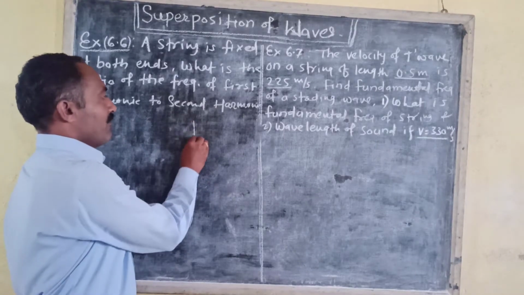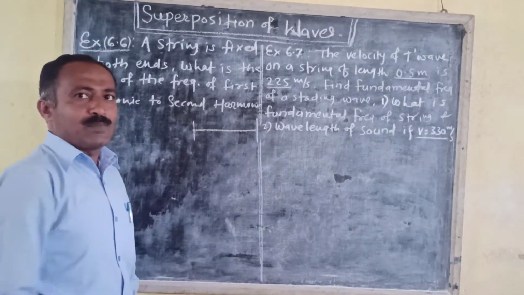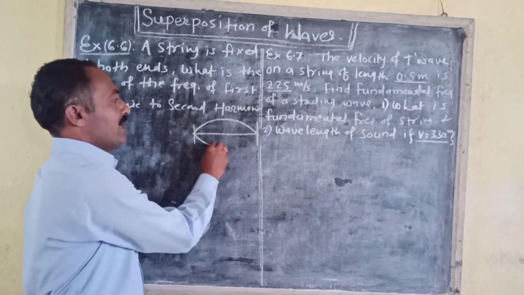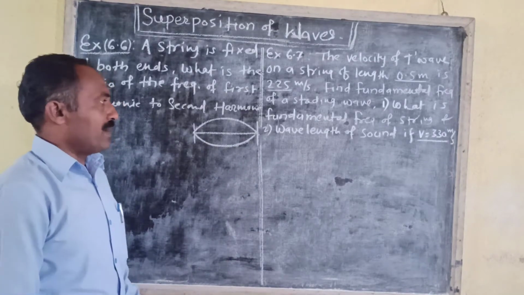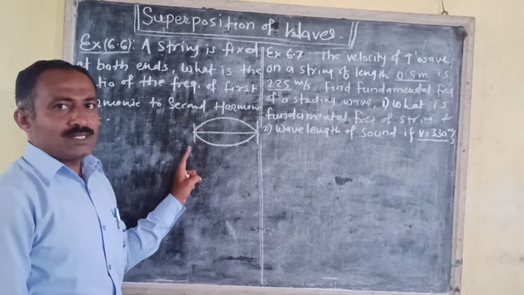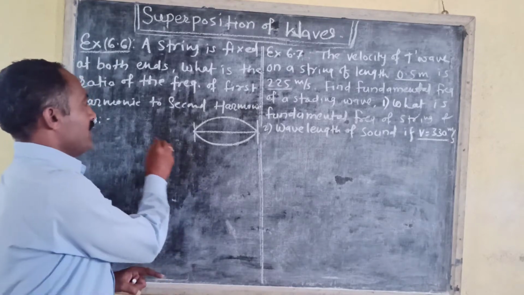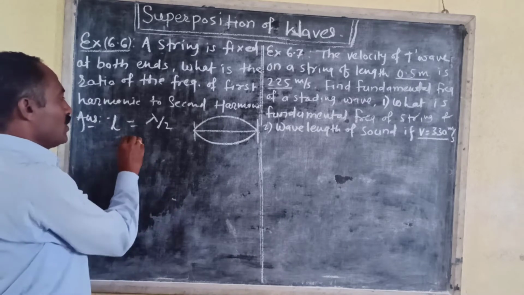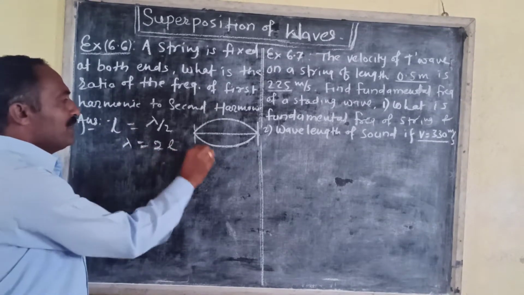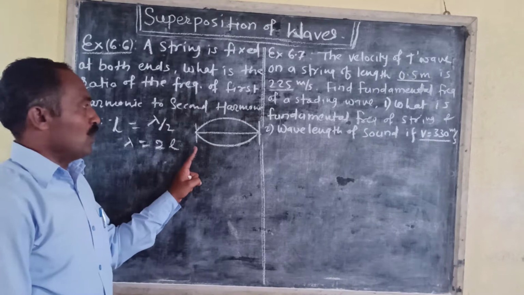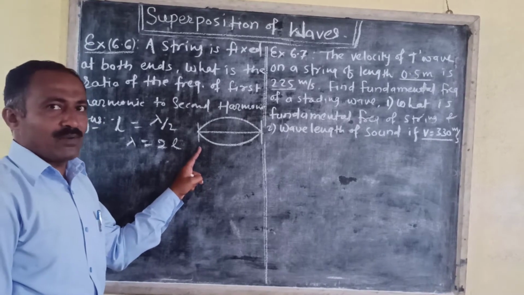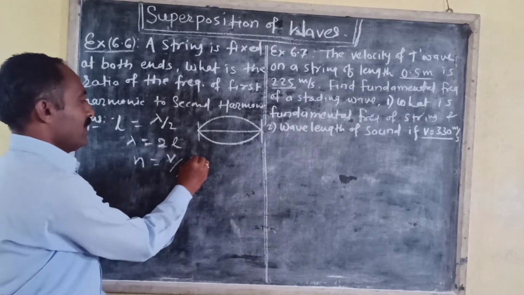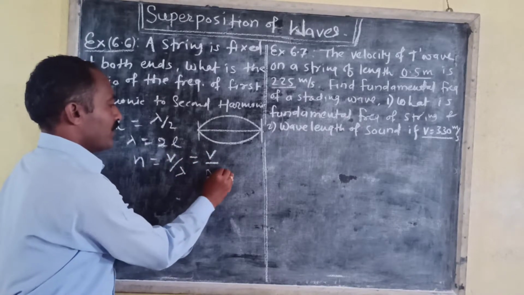As we know, when the string is fixed between two rigid supports, then in the fundamental mode, that is in the first harmonic, only one loop will be formed. If lambda is the wavelength and L is the length of the string, then the length of one loop L is equal to lambda by 2. That means lambda is equal to 2L. If N is the frequency associated with this mode and V is the velocity of the wave, then N is equal to V upon lambda, which is equal to V upon 2L.